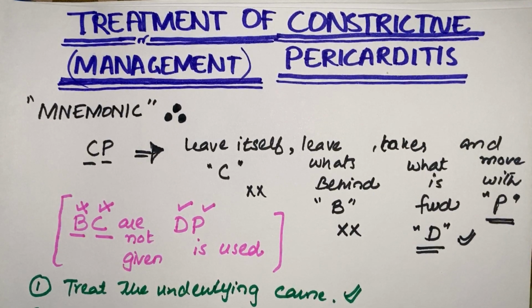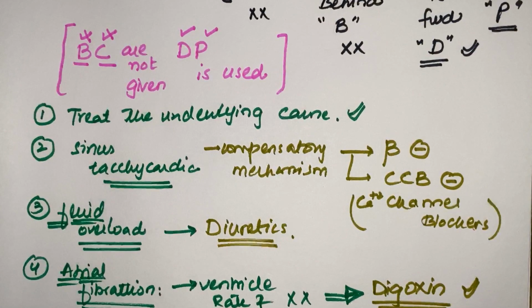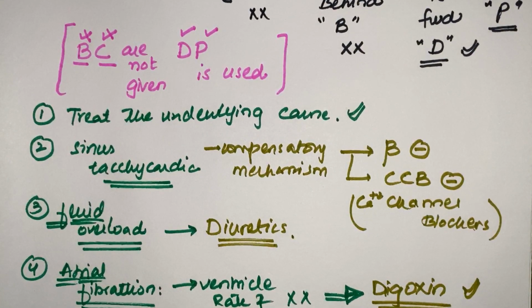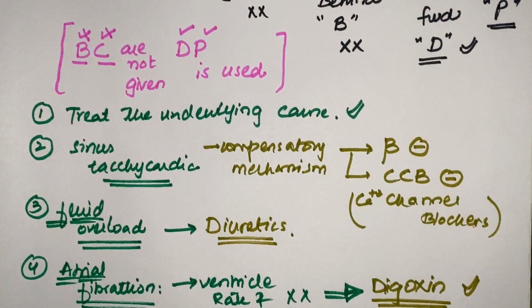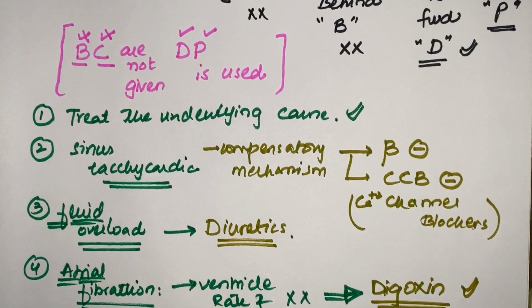A brief overview, quick summary. So in constrictive pericarditis, we don't take B and C, he's very selfish and he just moves forward, he goes for D and P. First of all, we treat the underlying cause. Second, we don't give B and C, beta blockers and calcium channel blockers, as we don't want this sinus tachycardia to get inhibited. For fluid overload, we go for diuretics. For atrial fibrillation, to maintain the rhythm, we go for second D, that is digoxin.